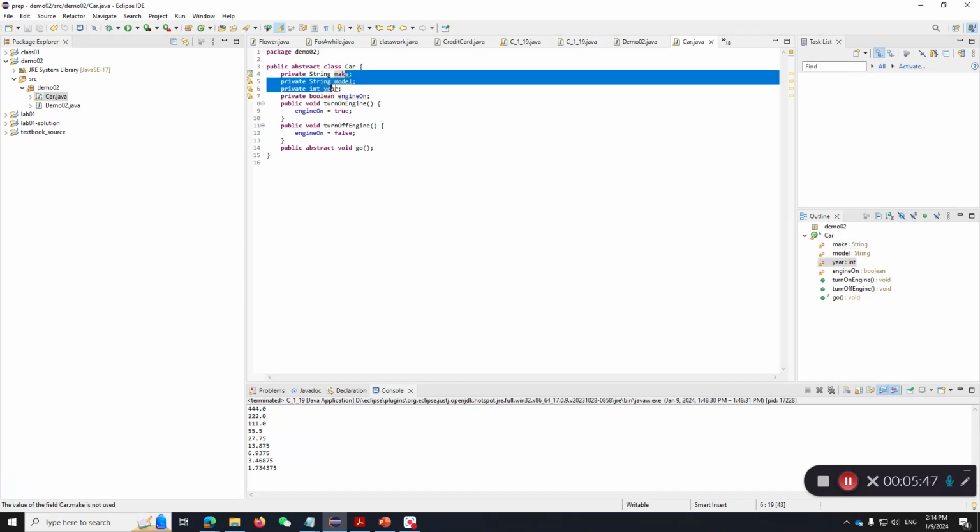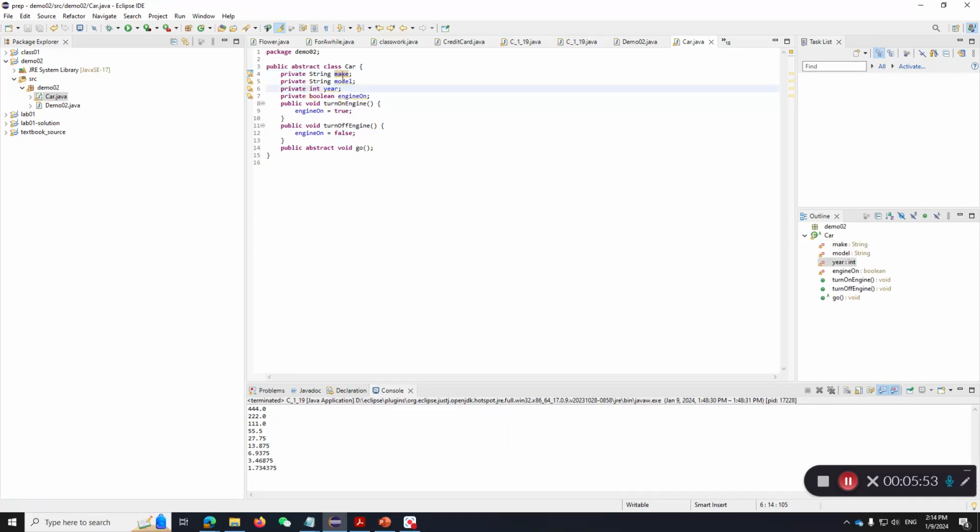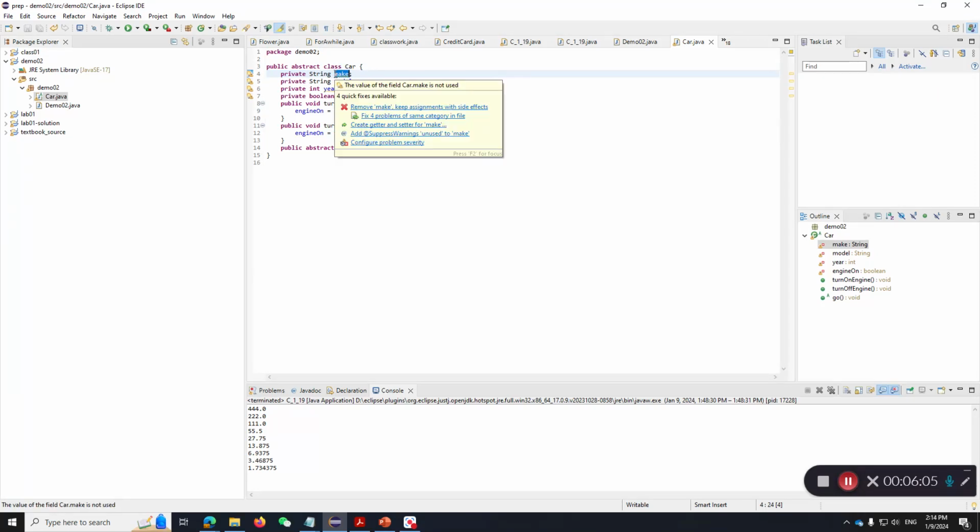Here's the thing. Right now this make is private, which means it cannot be accessed by the outside world. And it doesn't make much sense, because when you define a variable, you want to use it somehow. You want to either set it or get it.